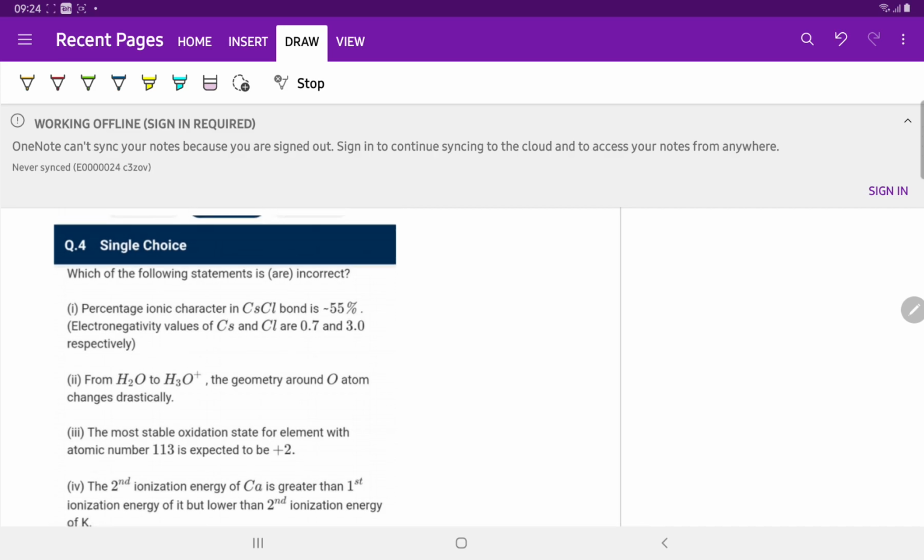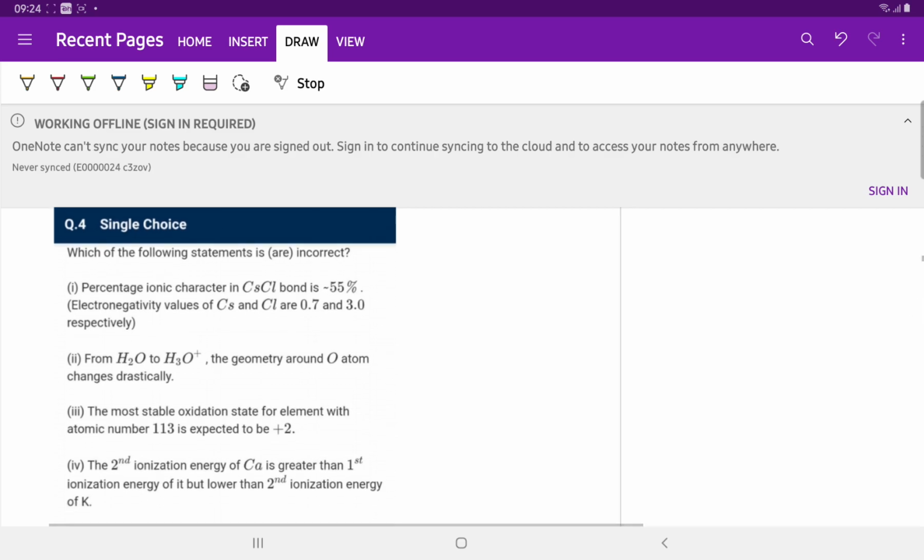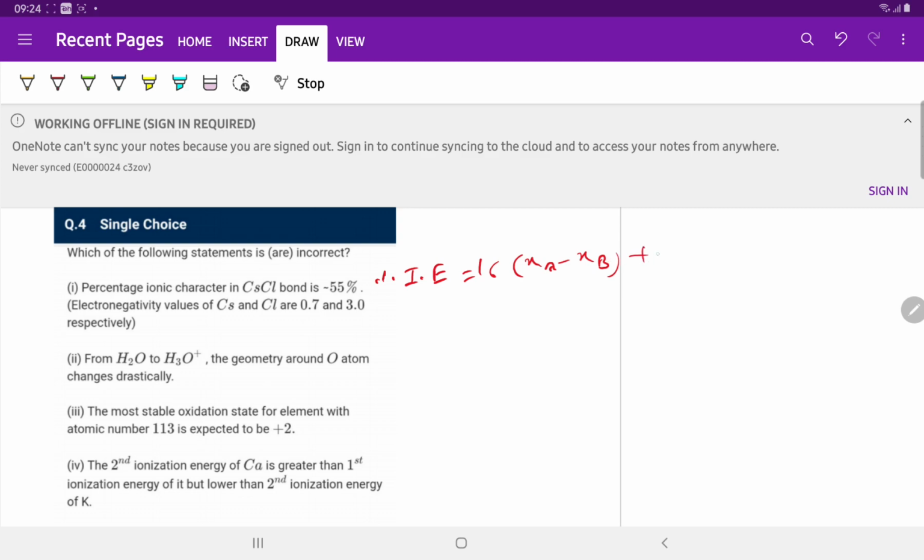Which of the following statements is incorrect? The percentage ionic character of the cesium chloride bond is 55%. The electronegativity values for cesium and chlorine are 0.7 and 3.0 respectively. The formula of percentage ionic character is 16 times the difference in the electronegativities of the two atoms plus 3.5 times (XA minus XB) whole square.